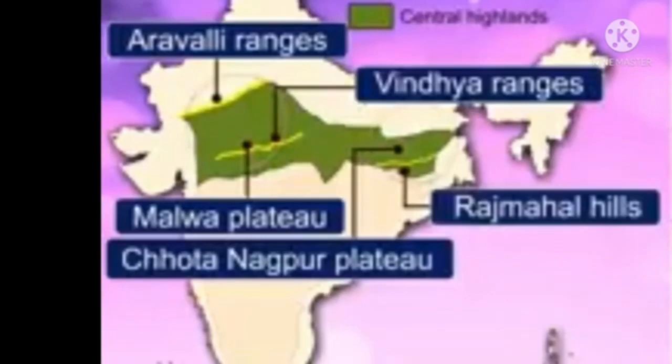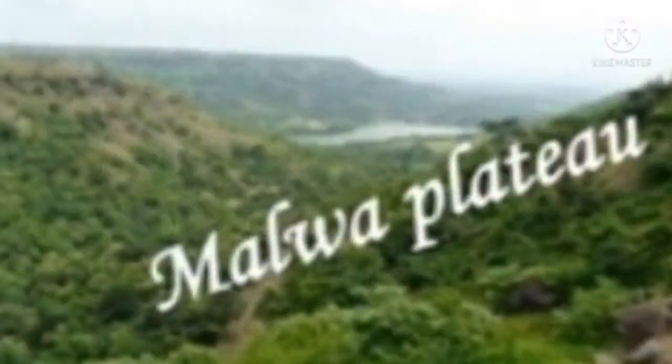Many rivers flow through this area. What are they? Chambal, Betwa and the Son. Chambal and Betwa rivers join Yamuna in the northern plains. The Son river joins the Ganga river. Okay. The Malwa Plateau is fine and rich in black soil.